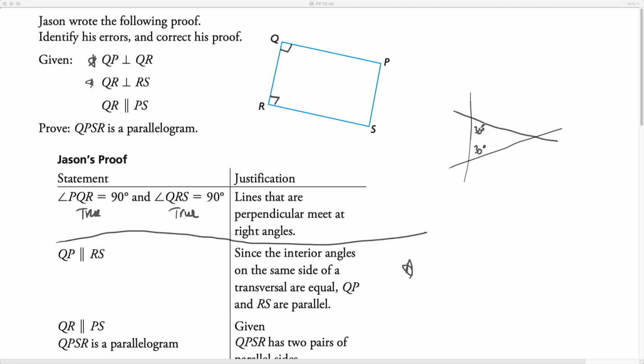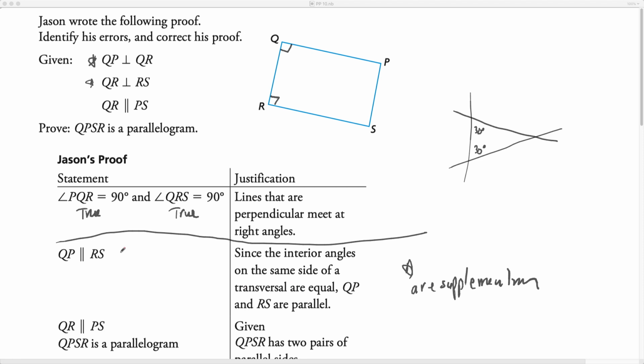I think you would agree, if this is my transversal, the lines are not going to be parallel to each other. What we said is that since the interior angles on the same side of a transversal are supplementary, that's what needs to be true. So you can even see with this example, if they were equal to each other, this is a special case because they happen to be equal, but they are also supplementary.